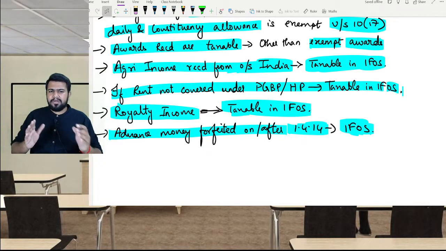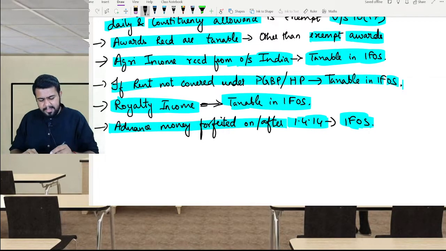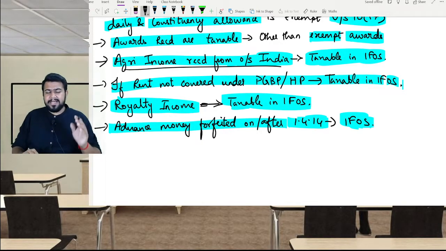Next, awards received are generally taxable. However, certain awards are exempt. For example, we learnt about the national awards for scientific, artistic, nature, etc. So all those awards are exempt. All the remaining awards are going to be taxable. Agricultural income received from outside India is very much taxable, and it is taxable under income from other sources.